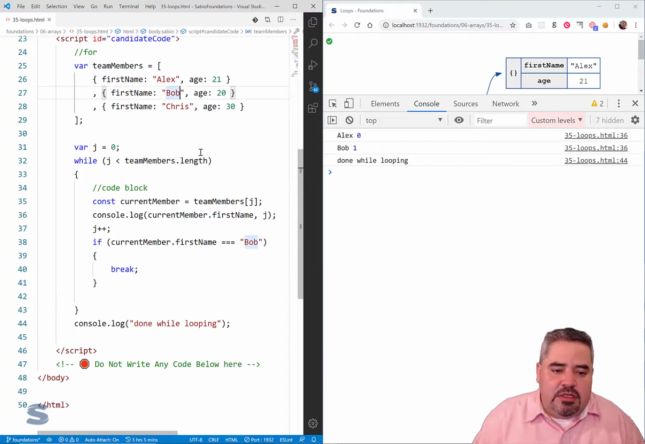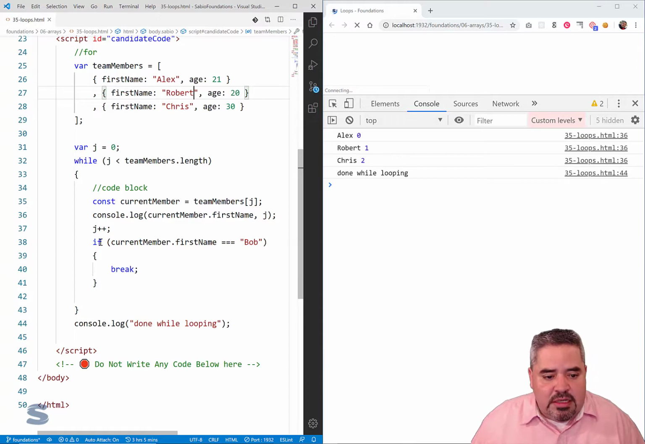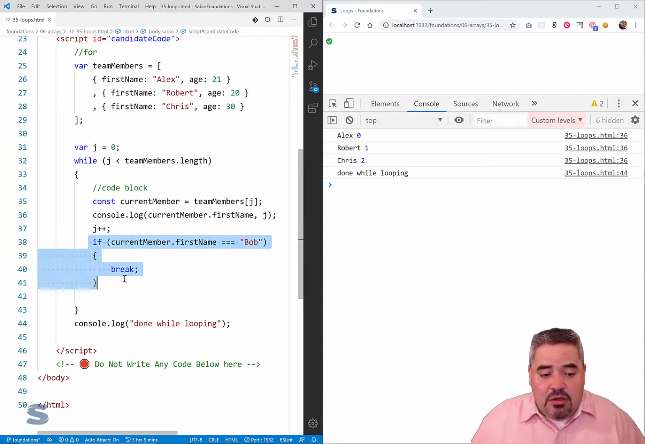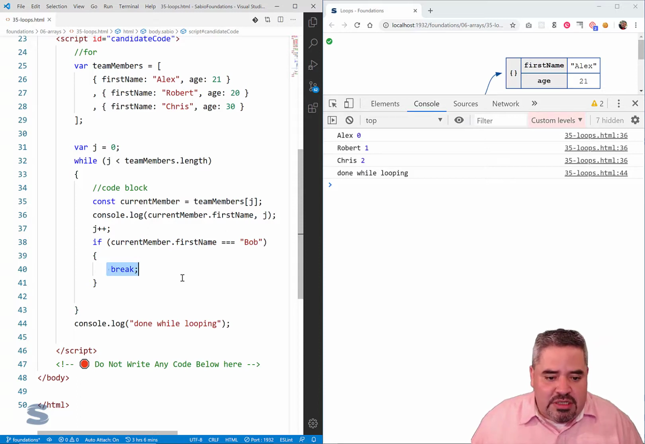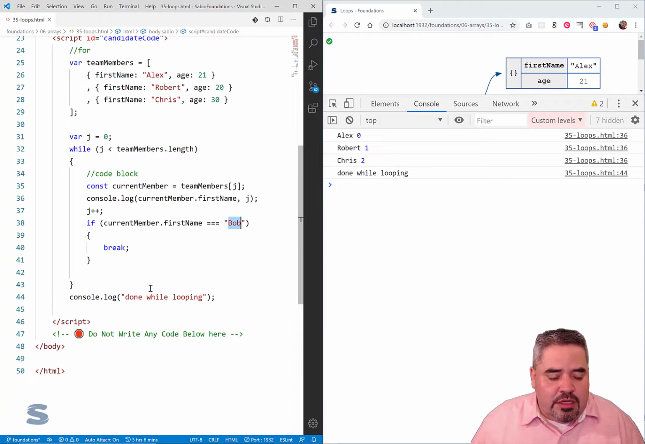And again, to illustrate this, if I change Bob to Robert, I have Alex, Robert, and Chris. You can say that the if statement is protecting the break statement. So the break statement is not going to execute unless Bob is found. Okay, so we can do that there.